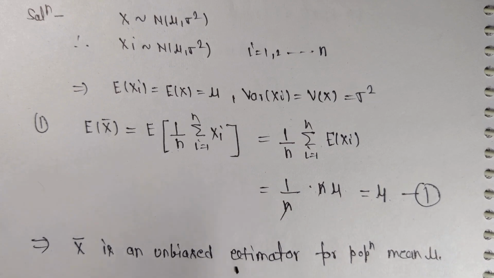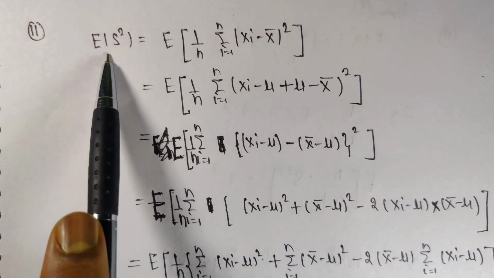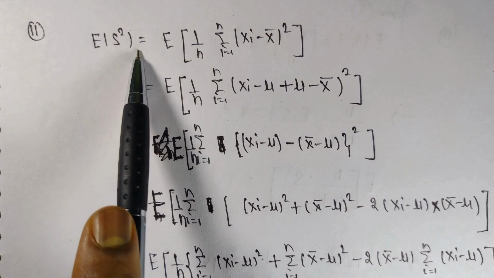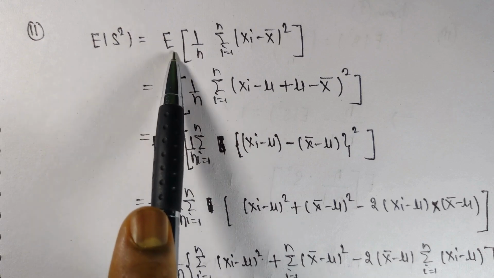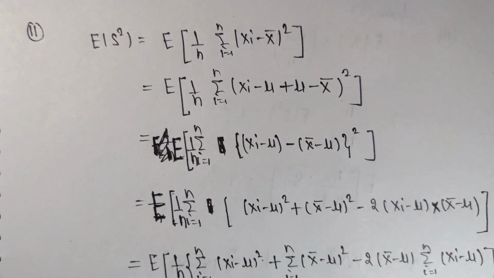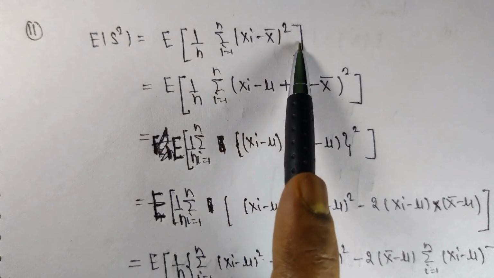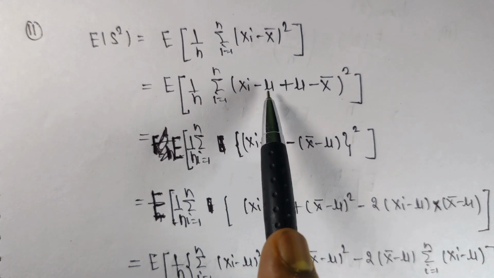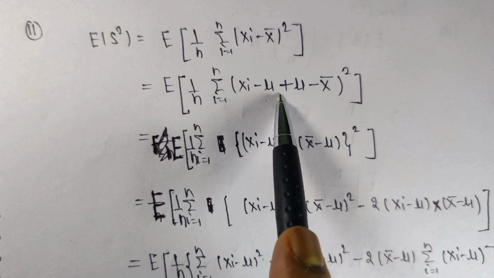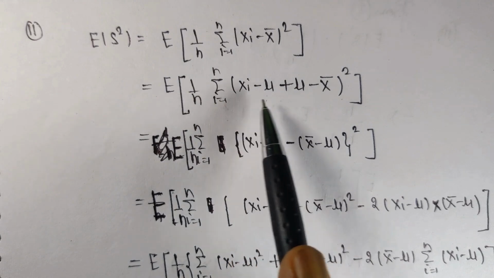Now move to the second part. Second part is expected value of S square, which is equal to expected value of 1 upon n summation of xi minus x bar square, is not an unbiased estimator for sigma square. Okay, so now you can see here 1 upon n summation of xi minus x bar square, we can rewrite it like this, just simply adding mu here and subtracting mu here in this expression. Okay, now then again simplify this expression.